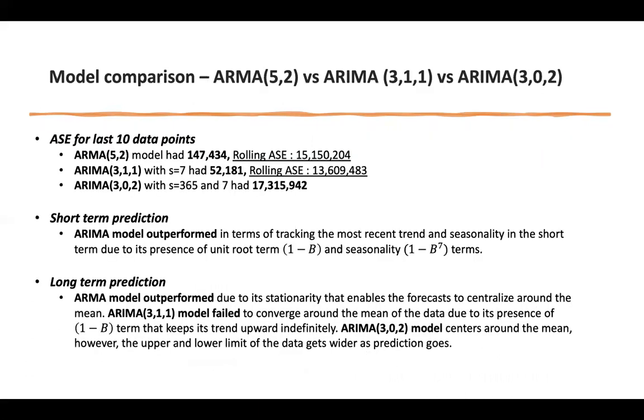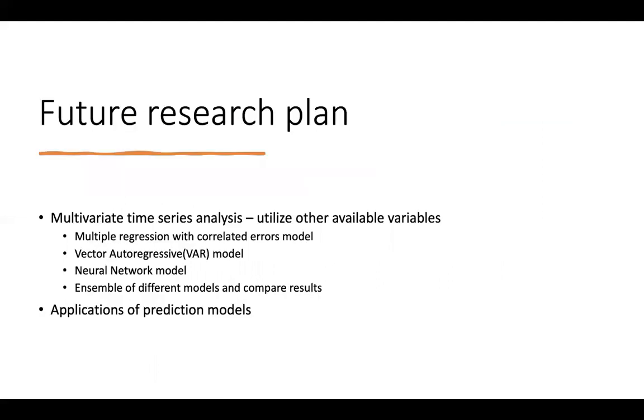In conclusion, three models were created and compared against each other. The model with the best ASE over the last 10 days was ARIMA 311, as it had the trend and seasonality that covered the short-term forecasting pretty well. For the long-term, the ARMA model performed the best due to its ability to converge to the mean with stationary data.